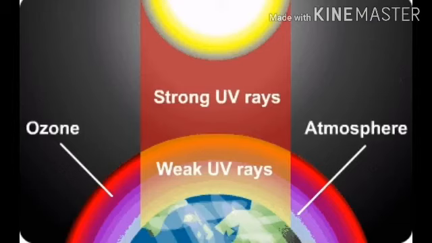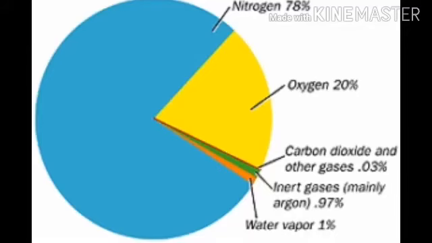The atmosphere protects us from the harmful rays and scorching heat of the sun. It consists of a number of gases like oxygen, nitrogen, carbon dioxide, dust and water vapor. So the changes in the atmosphere produce the changes in the weather and climate.